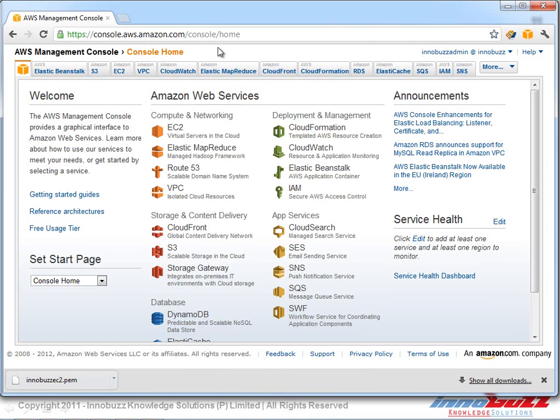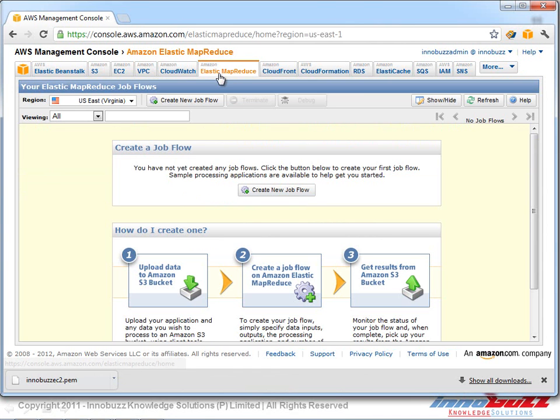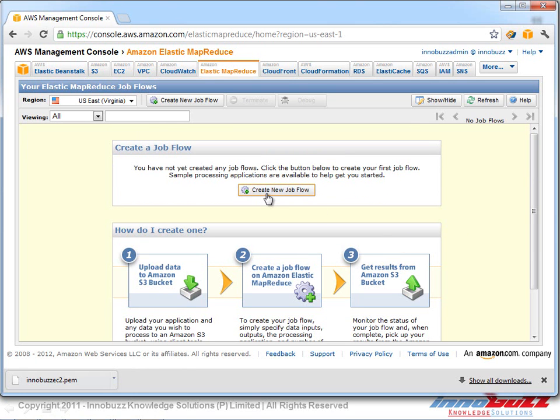So we go back to our AWS Management Console and we click on Elastic MapReduce. So as we discussed before, Elastic MapReduce works in combination with EC2 and S3. S3 is for storing the data and EC2 is for processing power. So as the figure indicates, this is how it works. We upload the data to the S3 bucket and we create the job flow, what has to be done with the data, and after the job flow is completed, the output will be pasted back into our S3 bucket, which we refer to or which we mention.